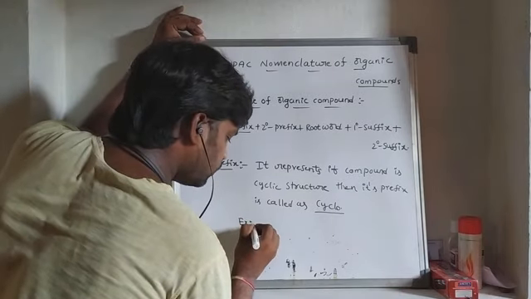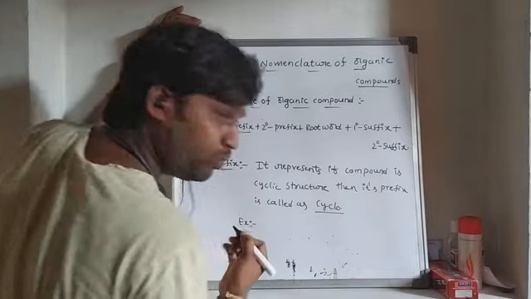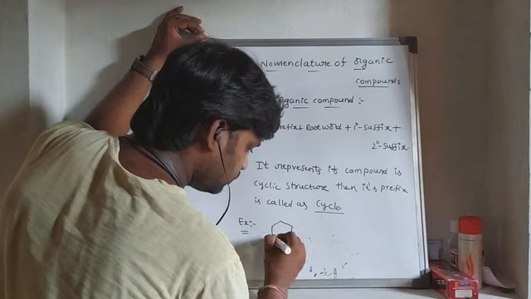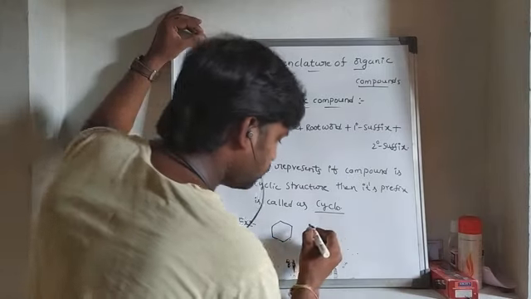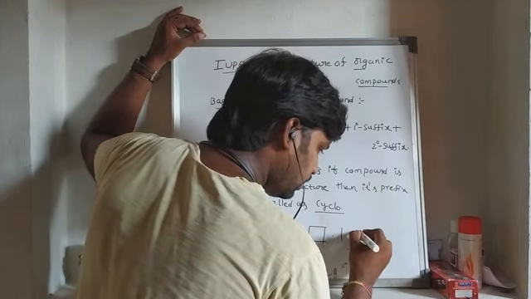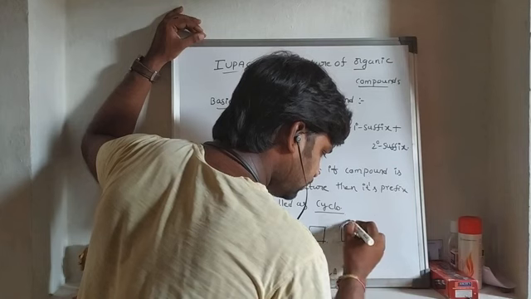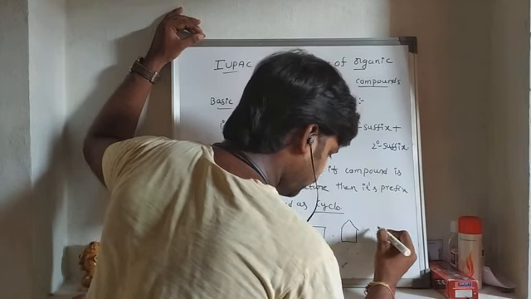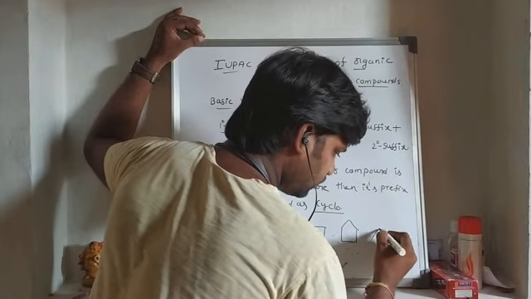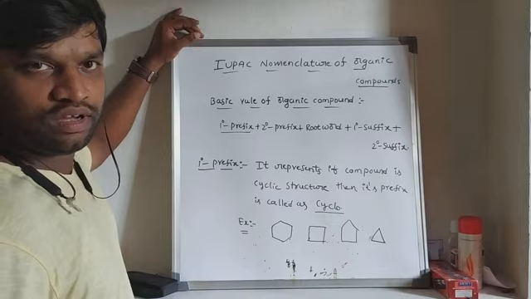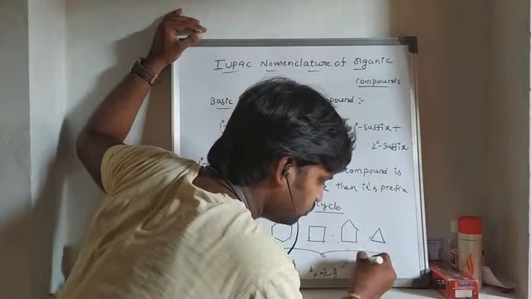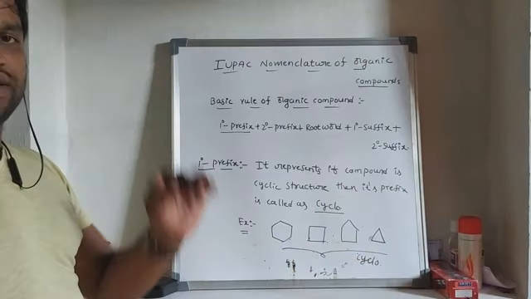Examples: if the compound is present in structures like this, or like this, or like this, or like this, whatever, here the prefix is called as cyclo.